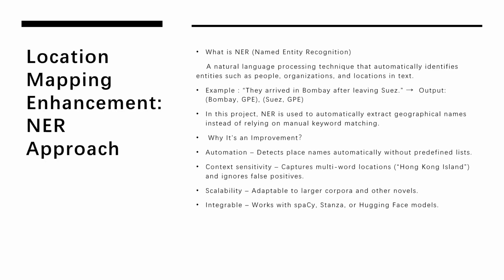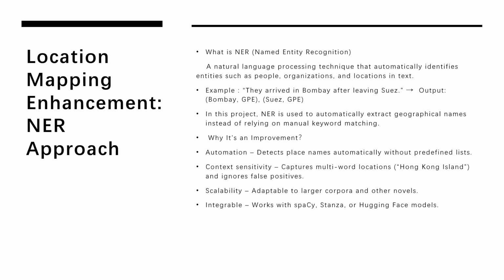In Project B, I improved this method by adding named entity recognition, or NER. NER is a machine learning technique that automatically finds people, organizations, and locations in text. For example, from the sentence, "They arrived in Mumbai after leaving Suez," NER detects both Mumbai and Suez as geographical names.